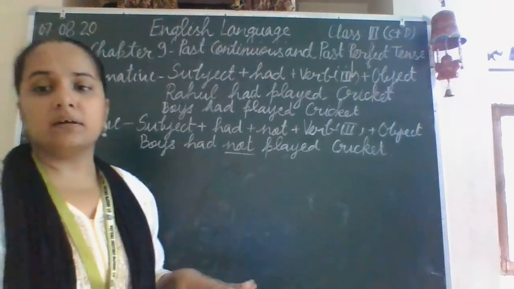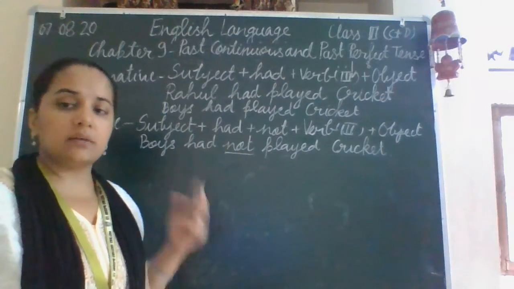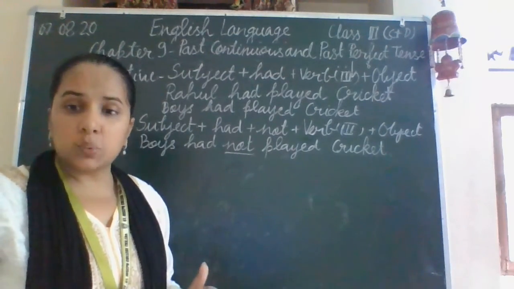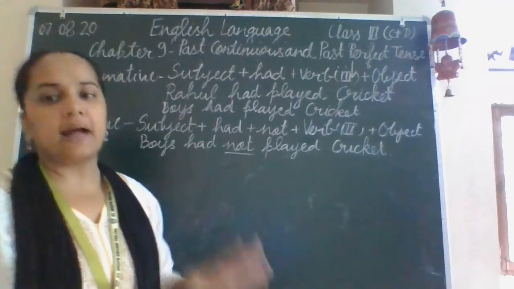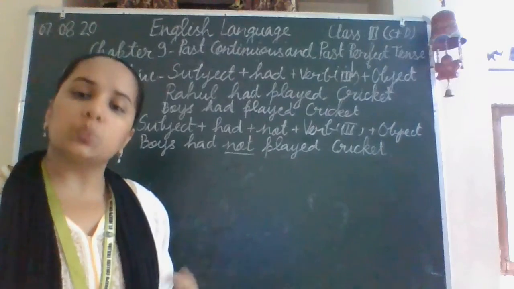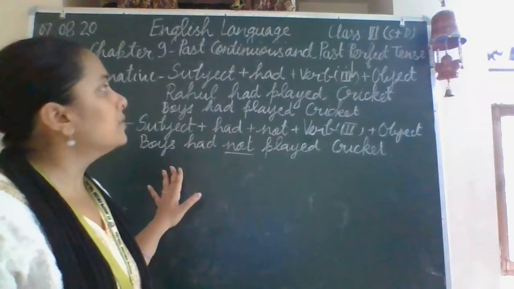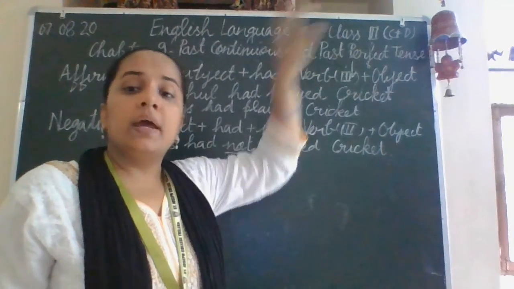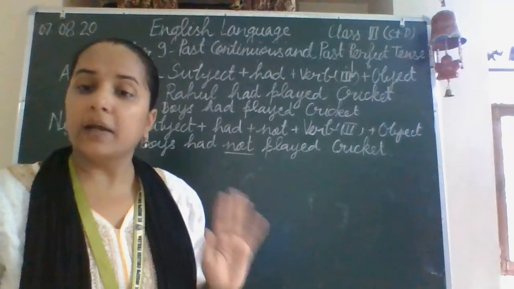Now, the third category, that is interrogative sentences. As earlier, the interrogative sentences will be of two kinds. The first one will start with the question word, and the second one will start with the helping verb. And since here we are talking about the past perfect tense, in all the sentences, the helping verb will be had only.